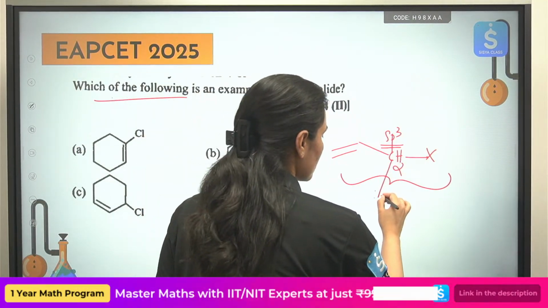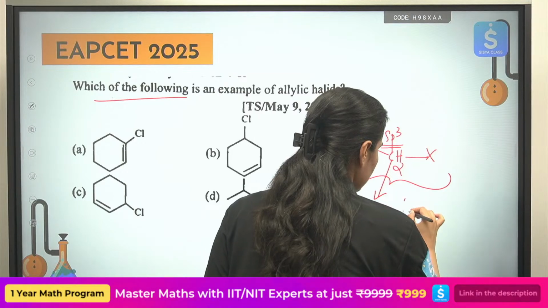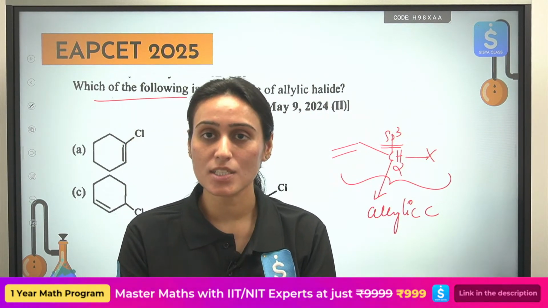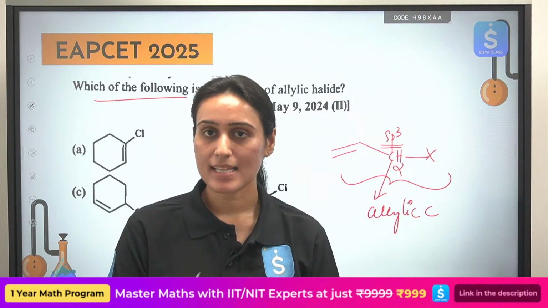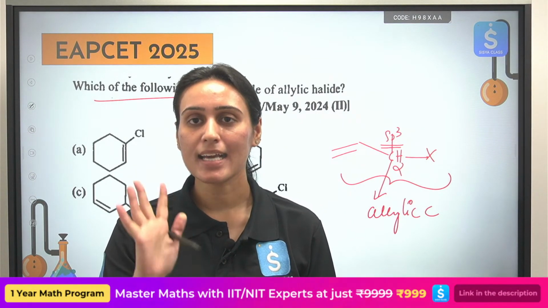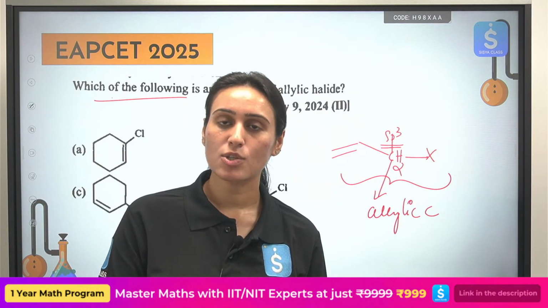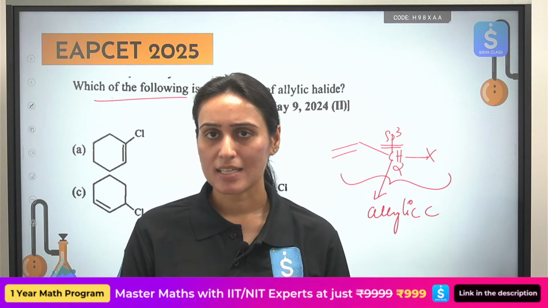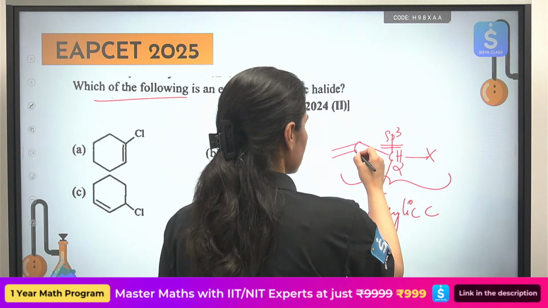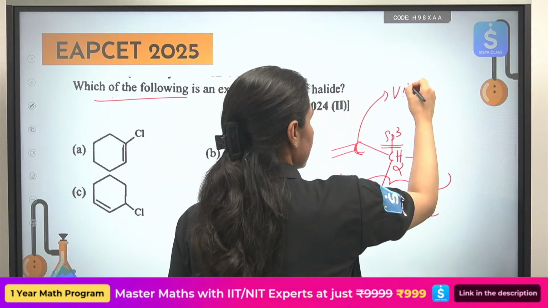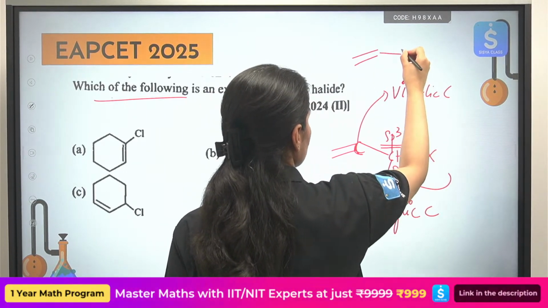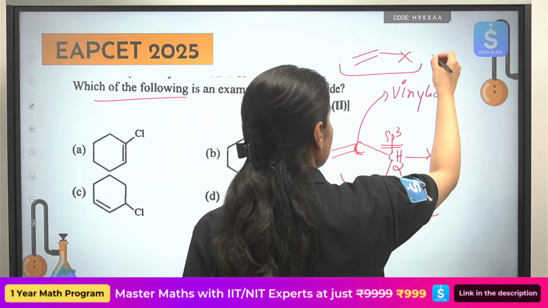This carbon is known as allylic carbon. What kind of carbon? Allylic carbon. Carbon that is adjacent to the double bond is allylic carbon. Halogen attached to allylic carbon, we call it allylic halide. What if the halogen is attached to your double bonded carbon directly? You will call it vinylic halide. Okay, this carbon, this one, is called vinylic carbon. So if you have any such compound, you will call this a vinylic halide.